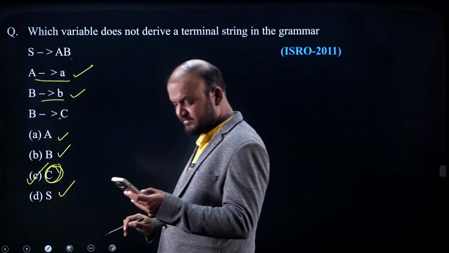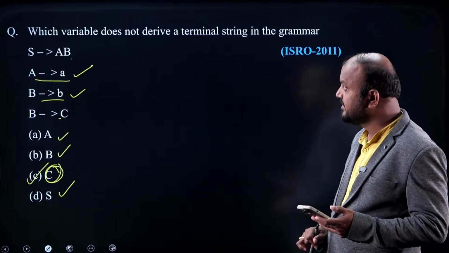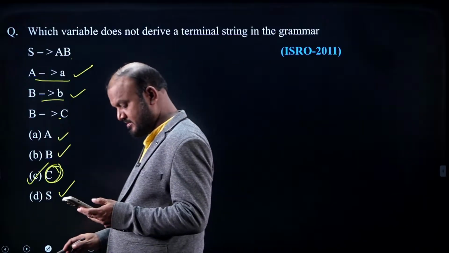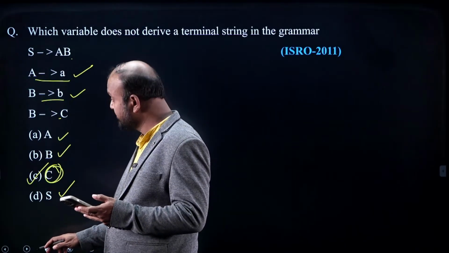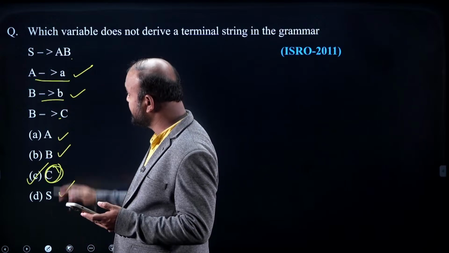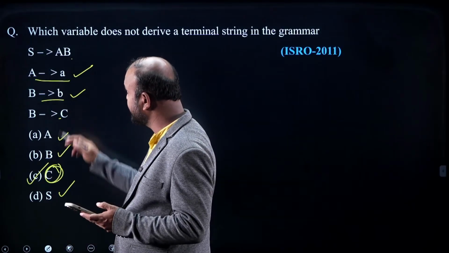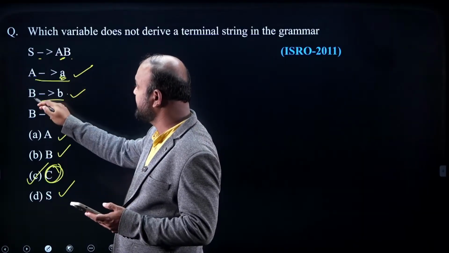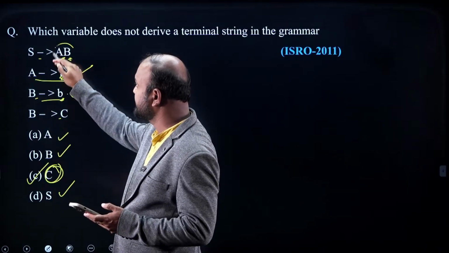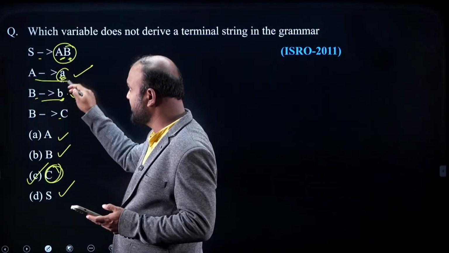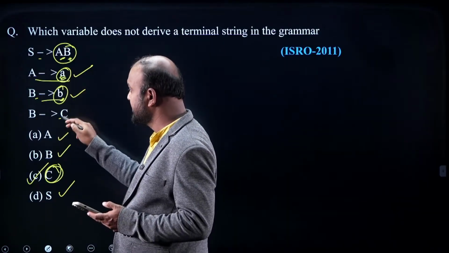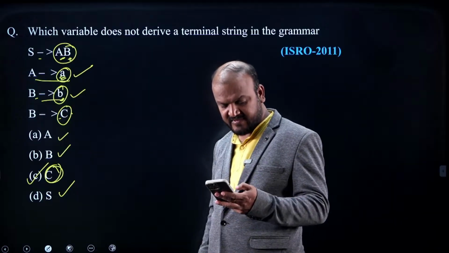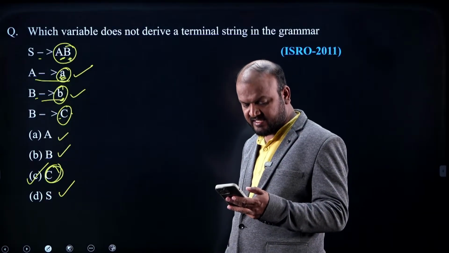So the answer is option C. With S you are getting terminals, with A you are getting terminals, with B you are getting terminals, but with C you are not getting terminals. That's why it is the answer. Very good, Atri. Right, you are correct.